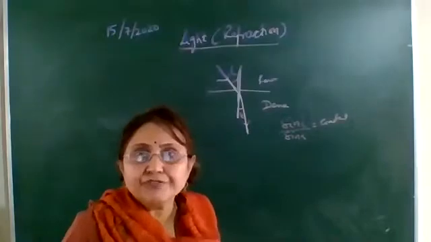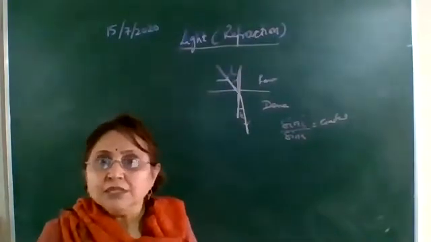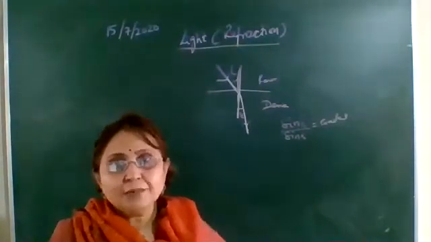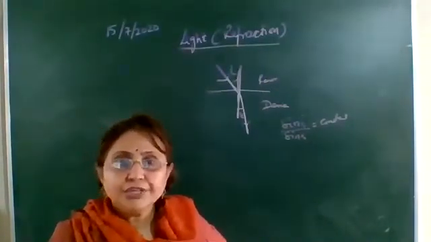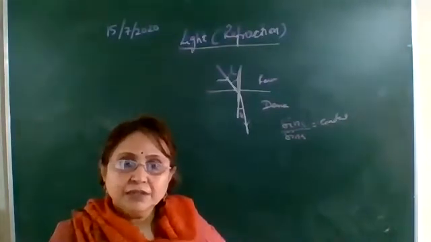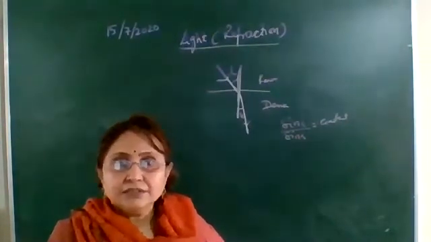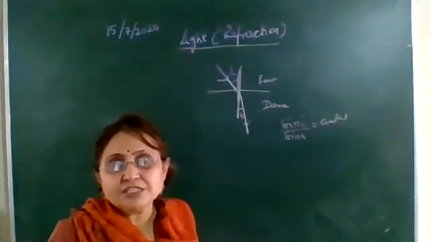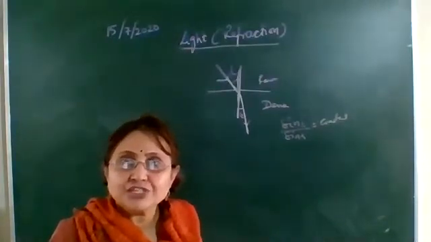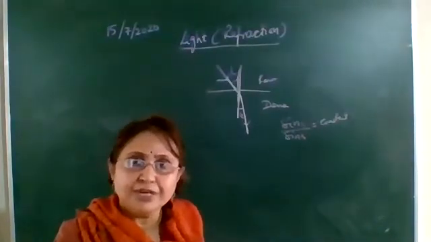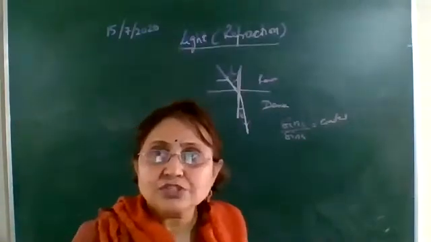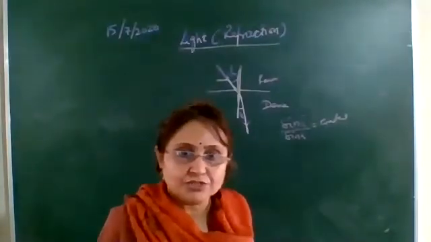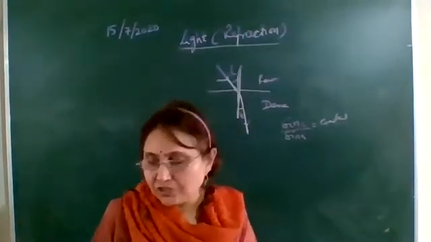And the two laws of refraction are: the first one, the incident ray, the refracted ray, and the normal drawn at the point of incidence lie on the same plane. And the second law states that the ratio of the sine of angle of incidence to the sine of angle of refraction is constant for a given pair of media. Okay, and this constant we call the refractive index of the second medium with respect to the first. So these are the two laws of refraction.